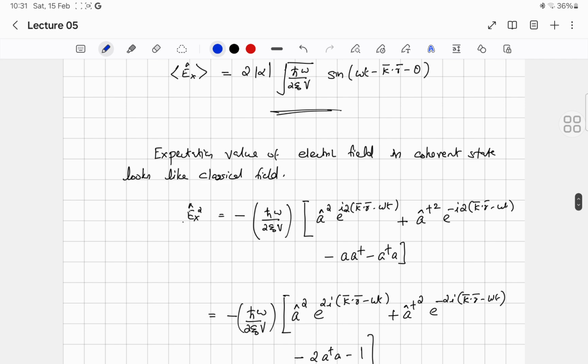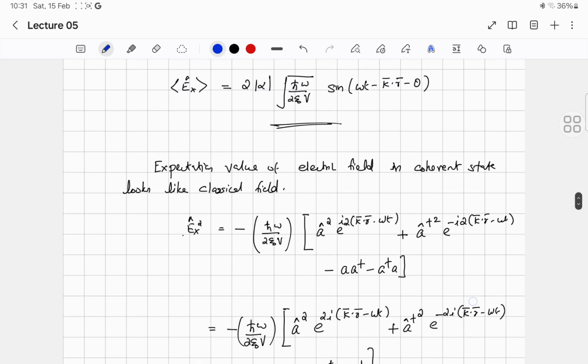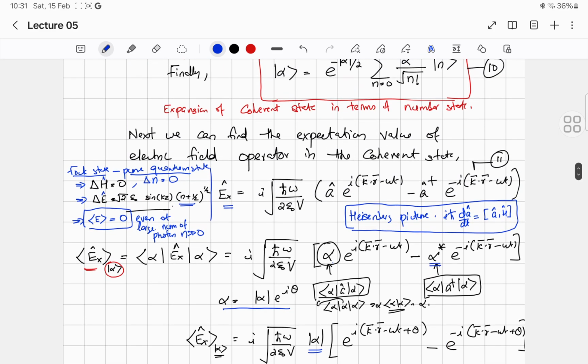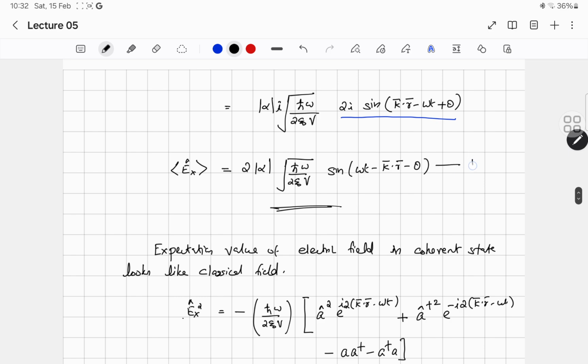Now we can calculate the uncertainty in the electric field, delta E. For that we have to calculate the expectation value of the square of the electric field, so let us calculate Ex square first. Before that, let us number these things. The electric field operator I have written as equation number 11, and the expectation value of electric field can be written as equation number 12.